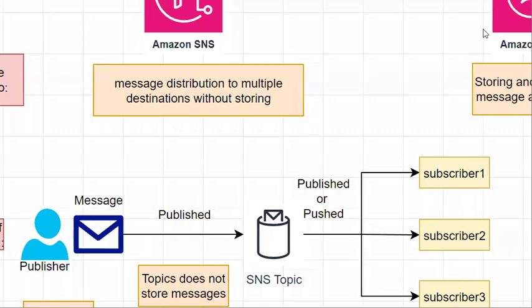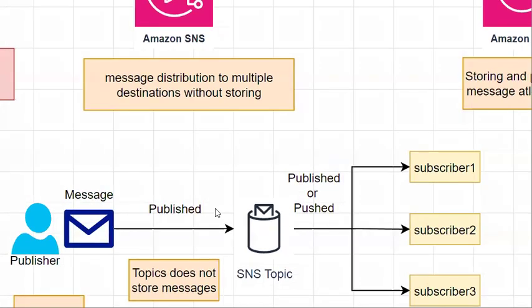So if we recap the terminology of SQS, there we use an SQS queue to store our message, whereas in SNS we are using a buffer storage, that is the SNS topic, and we publish our message to our SNS topic. Then this message gets pushed or published to multiple subscribers who subscribe to this topic. So this is how the distribution process happens in SNS.